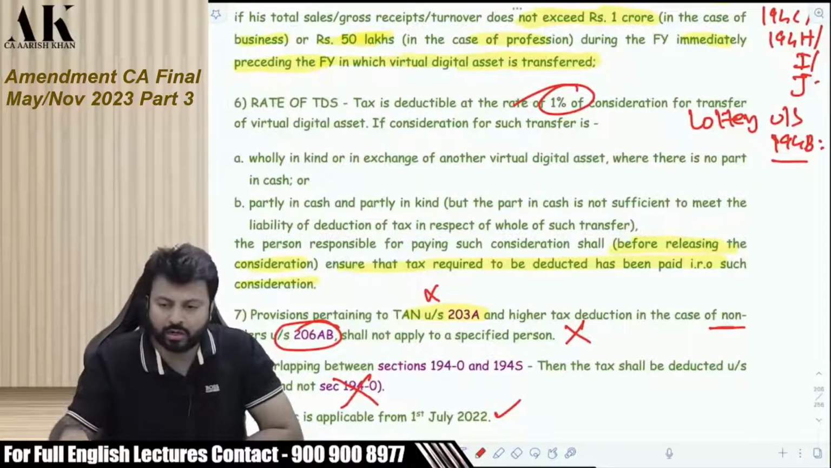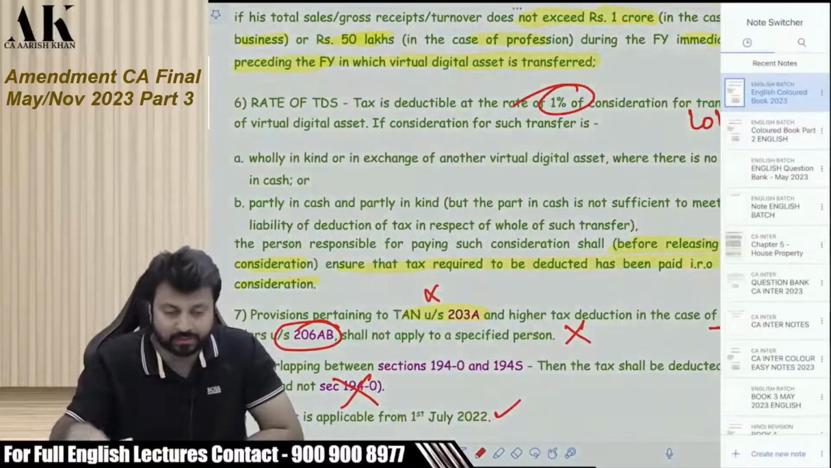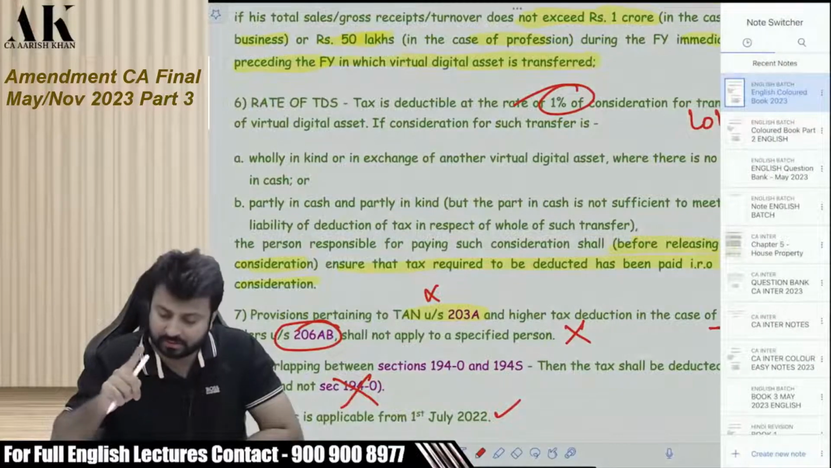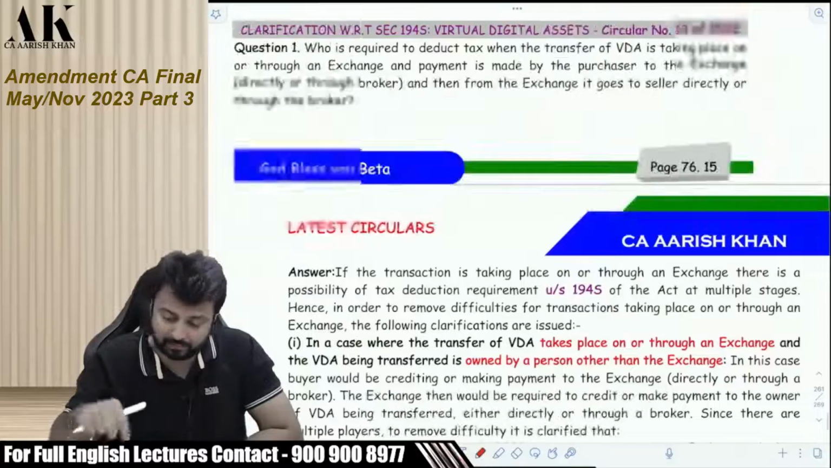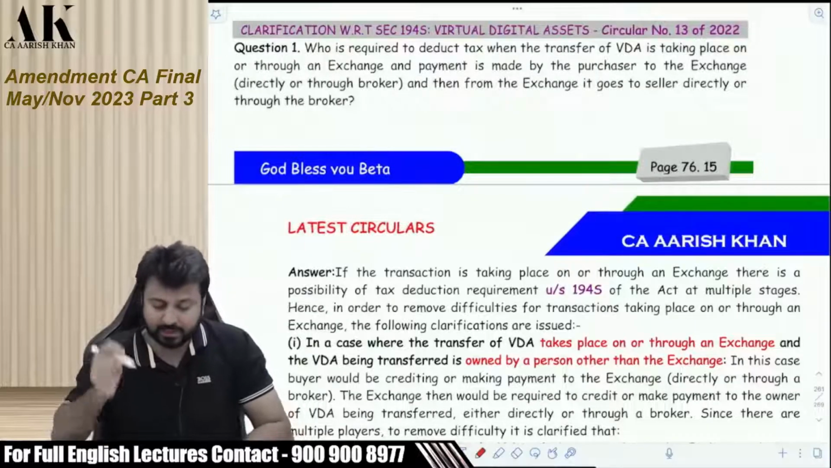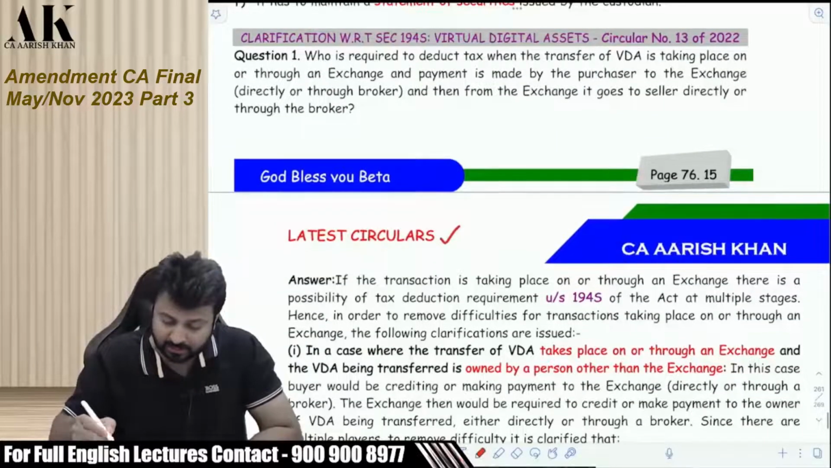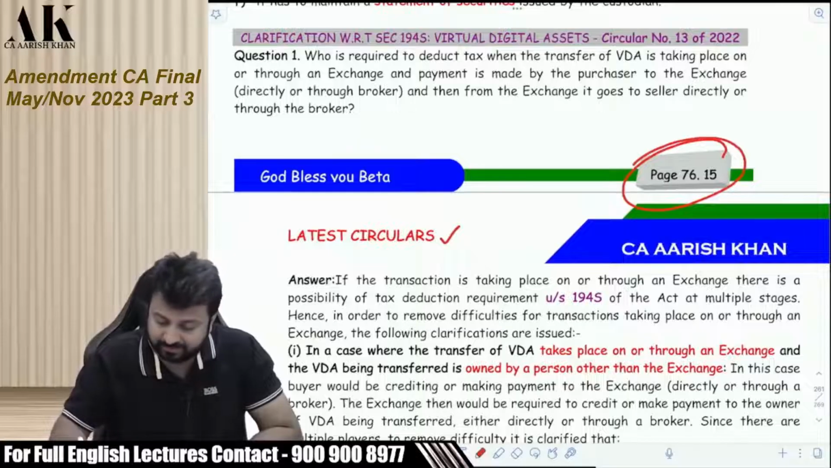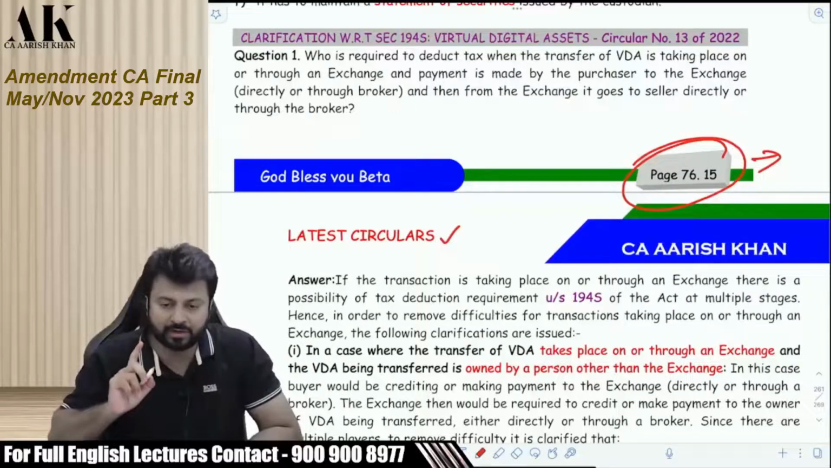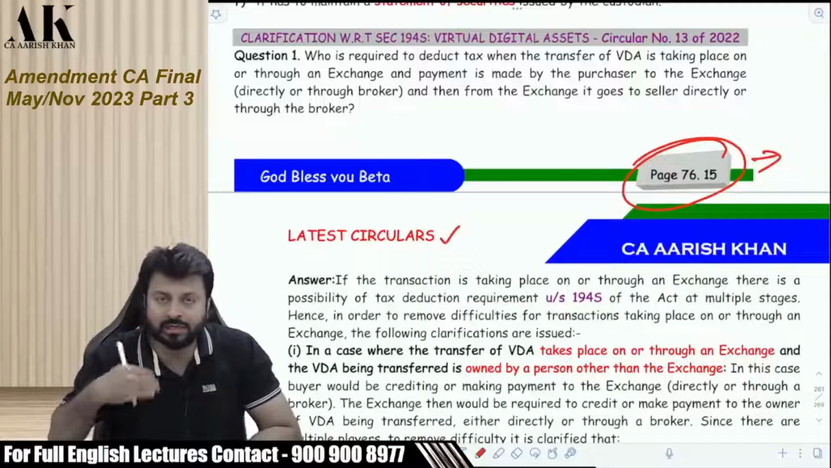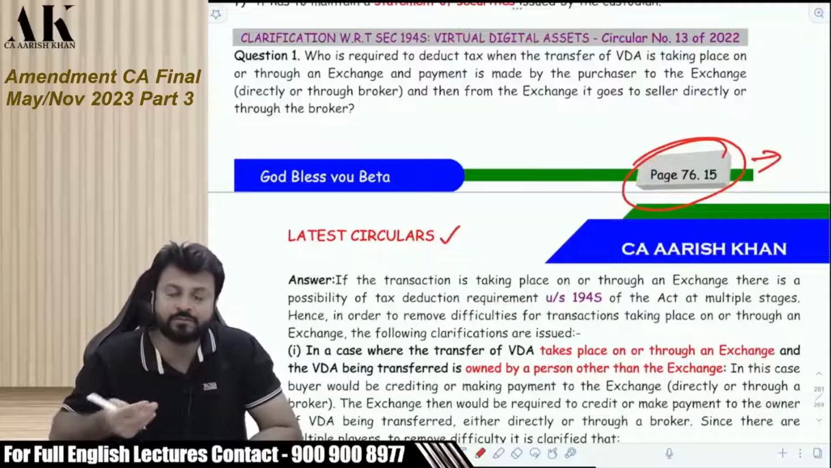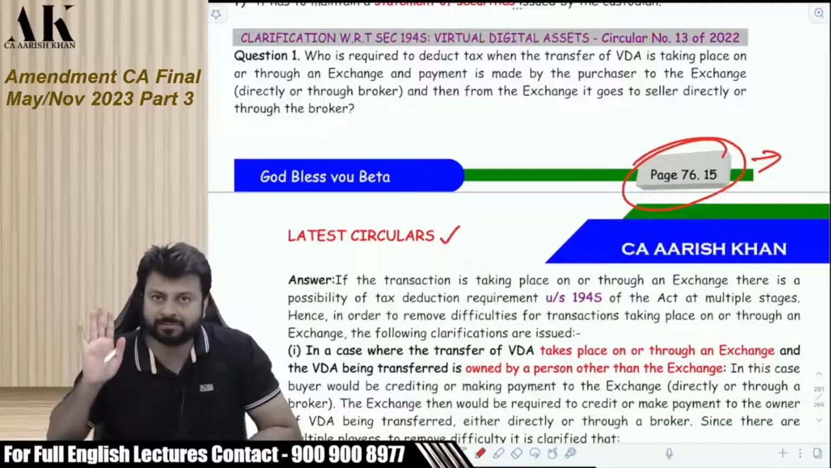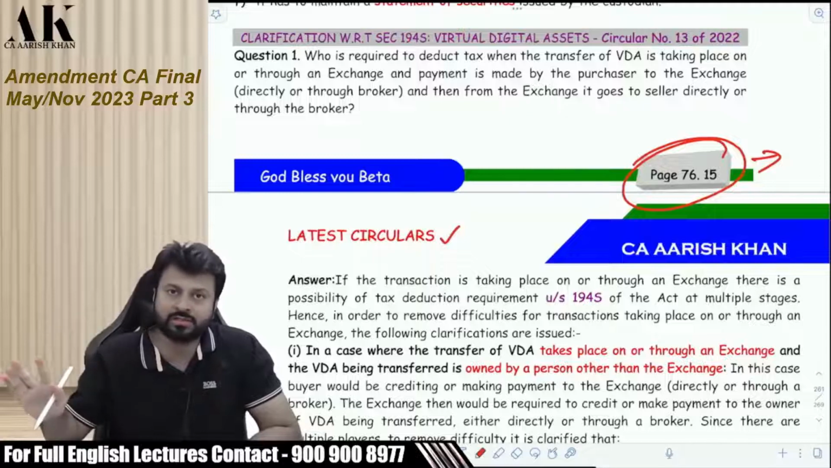So now let's go ahead with a CBDT circular. Now that circular is where, first of all, try to find out that. That circular is there in a separate chapter. That is chapter number 76, page number 15. 76.15. Here I have put all the latest circulars which the CBDT has issued, so that you can pay special attention on those circulars during the exams and also while you are revising the subject.